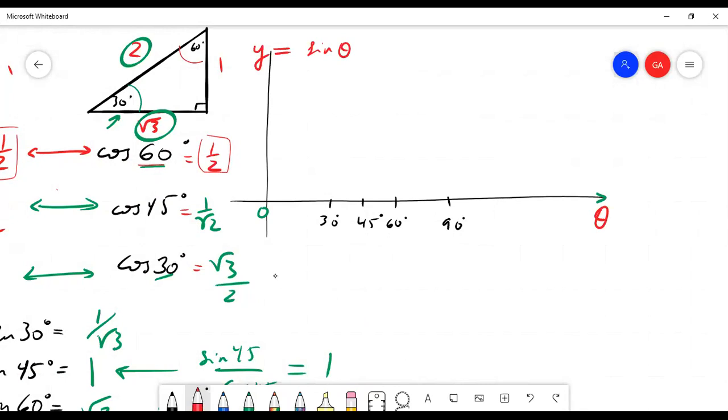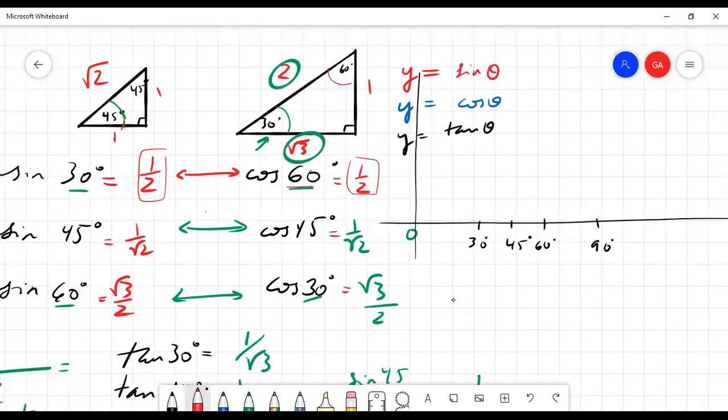Okay, so let's do it this way. The sine of theta will be in red. The cosine of theta will be in blue. And the tangent of theta will be in black. Okay, so starting with sine, just with the values we have. What is sine of 0?